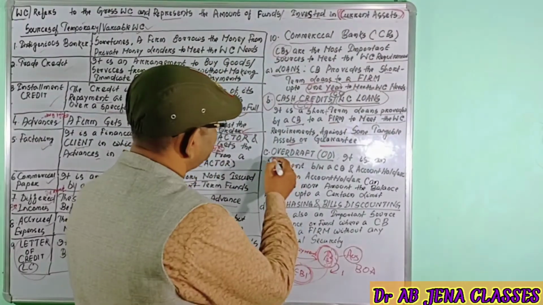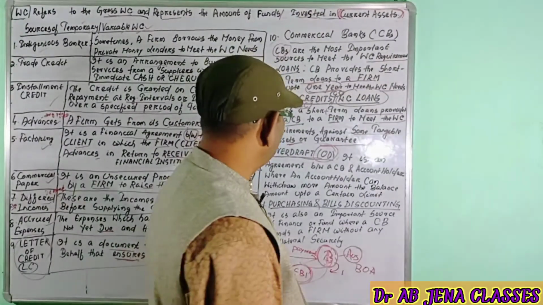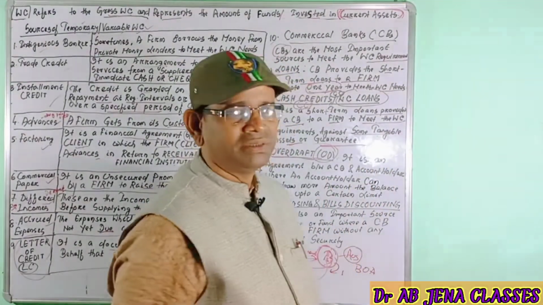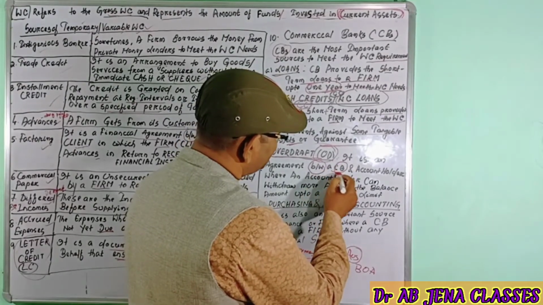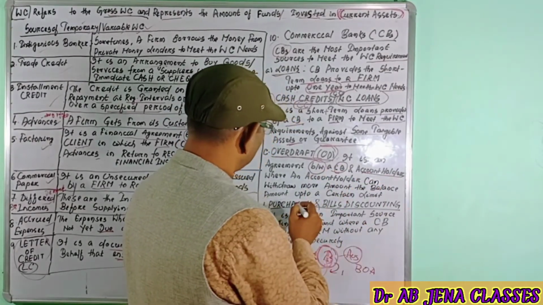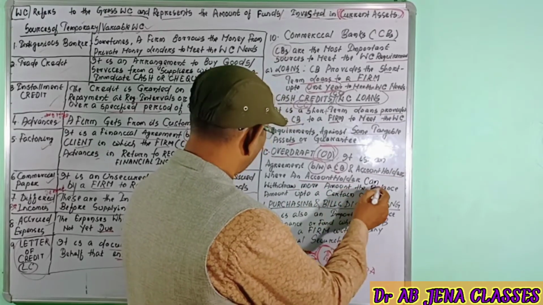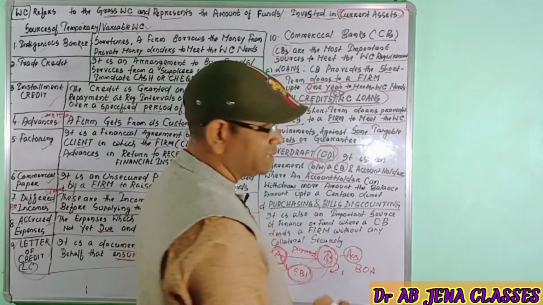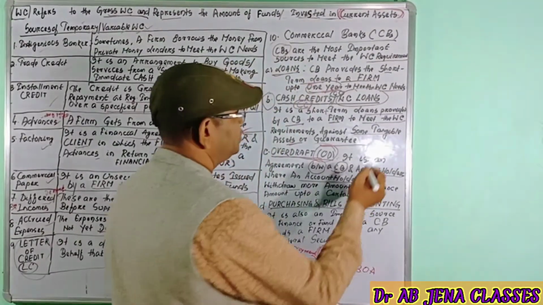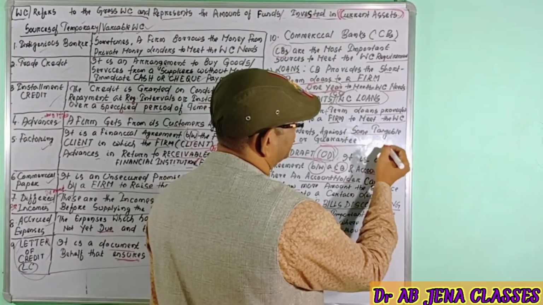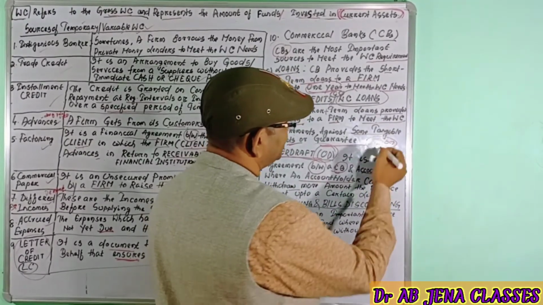The next one is the overdraft, in short form known as OD. It is an agreement between a commercial bank and the account holder, where an account holder can withdraw more than the balance amount, up to a certain limit. Let's take an example. Suppose you are an account holder of a bank, and in your account there are 50,000. The balance amount is 50,000.